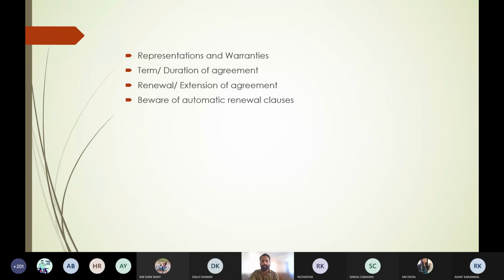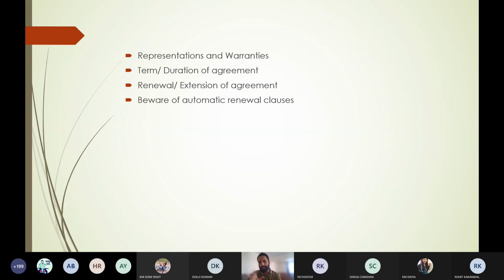Be aware of the automatic renewal clause. Now what happens with the automatic renewal clause? Suppose I mention a clause or term that after 1 year of time, the same agreement shall be extended for another 1 year until and unless it has been terminated by any of the parties. Okay. So now look, second, third and fourth: term and duration of the agreement, renewal or extension of the agreement, and be aware of the automatic renewal clauses.